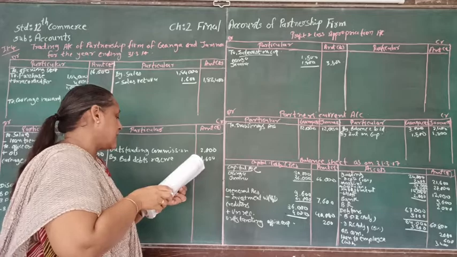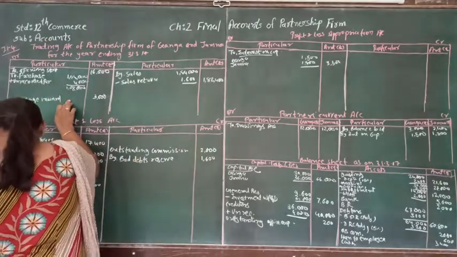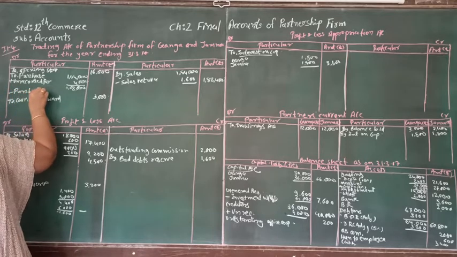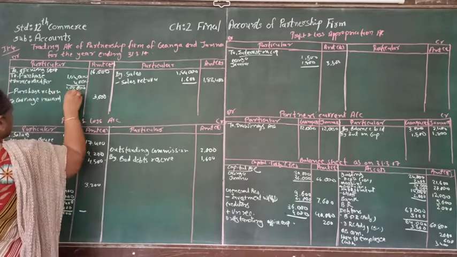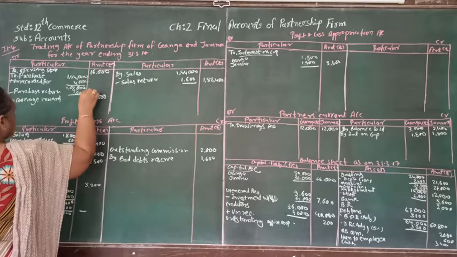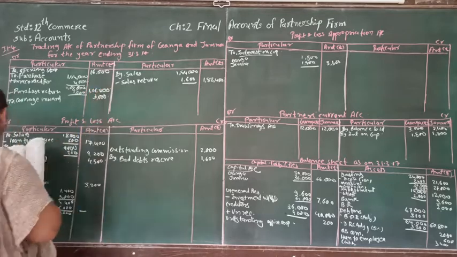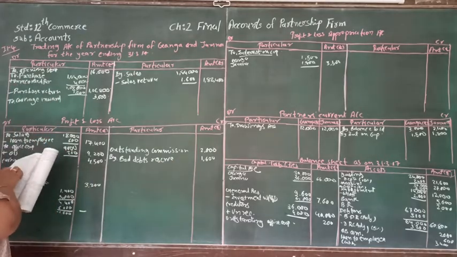So that is sales. After that there is purchase return. Purchase return is supposed to be deducted here: minus purchase return 1,200, and the net amount comes to 1,06,800.